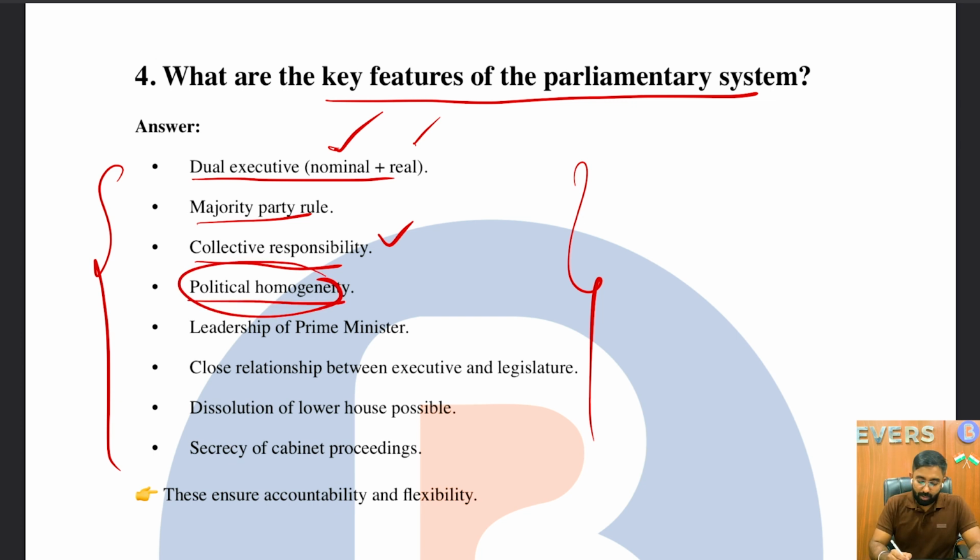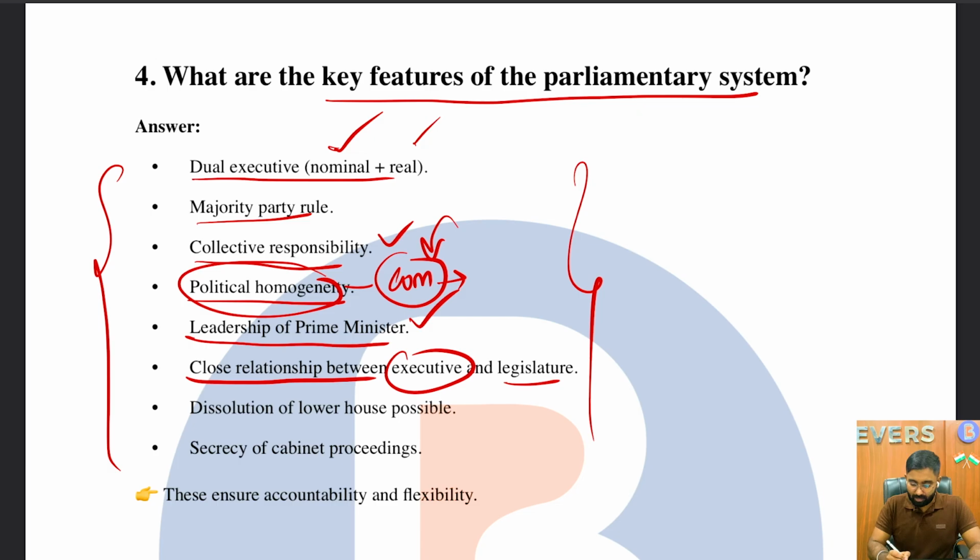Then political homogeneity means all the ministers, or the part of the executive inside the Council of Ministers, come from a single political party, a major political party. Next is the leadership of the Prime Minister, as opposed to the President in the presidential form of government. Close relationship between executive and legislature. Dissolution of the lower house is possible, right?